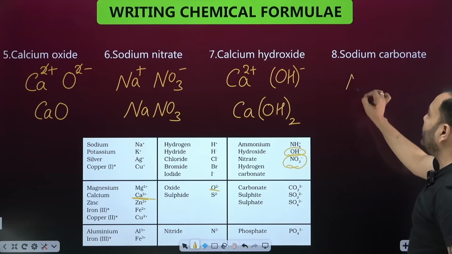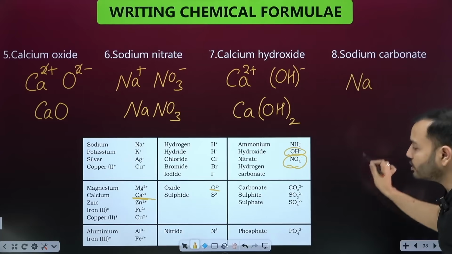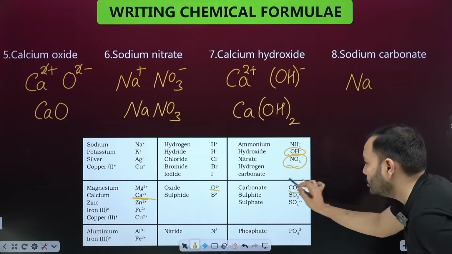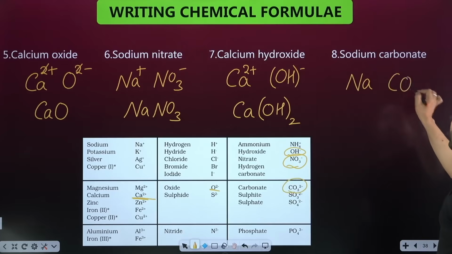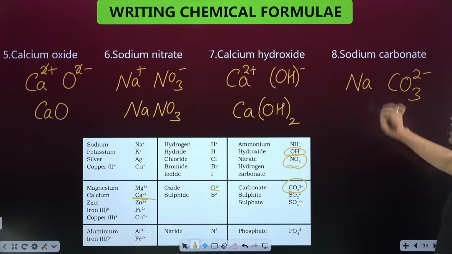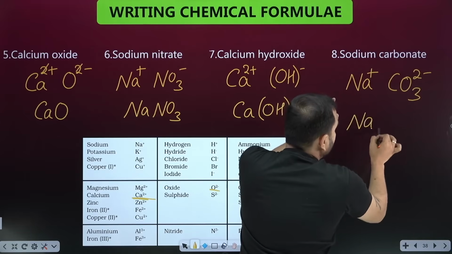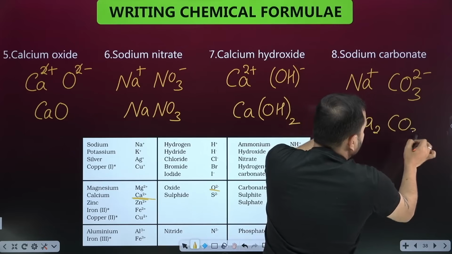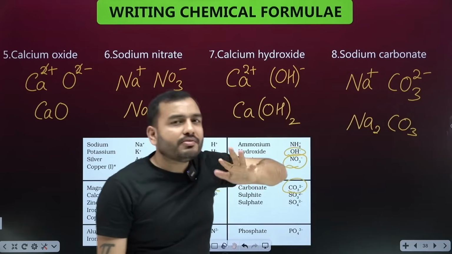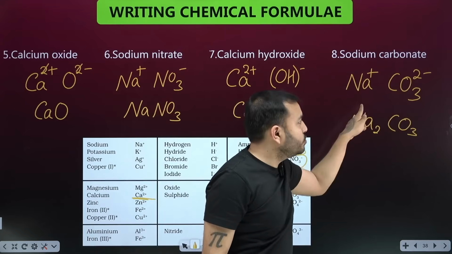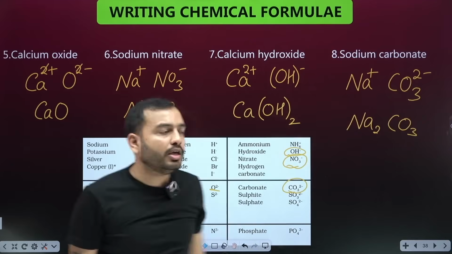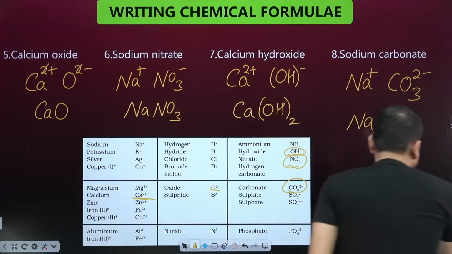Sodium carbonate. Na. Carbonate, you will see CO3 2 minus. Here it is. CO3 2 minus. You will have to memorize this slowly. Now see, this plus will go here, this 2 will come here. So what is under sodium? 2. And what came under CO3? 1. No positive, negative. It means like this. 1 will go from here, 2 will come below this. Na2CO3, sodium carbonate. So like this, you can practice.